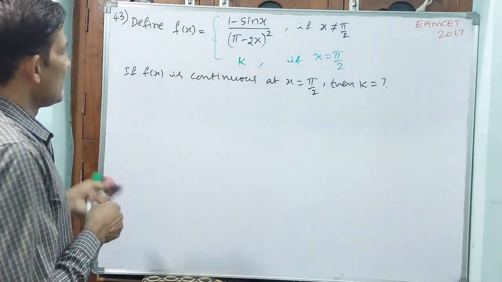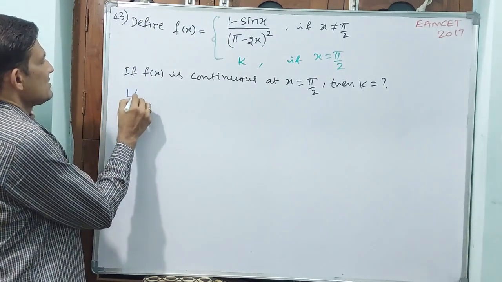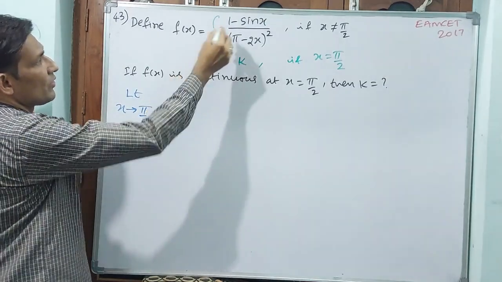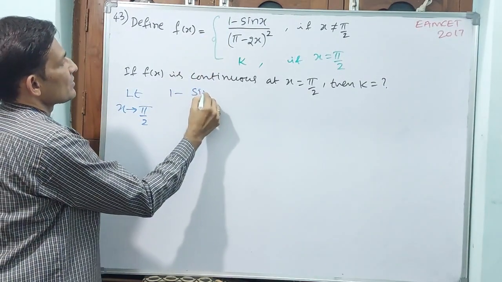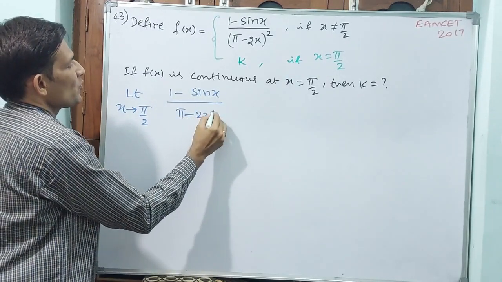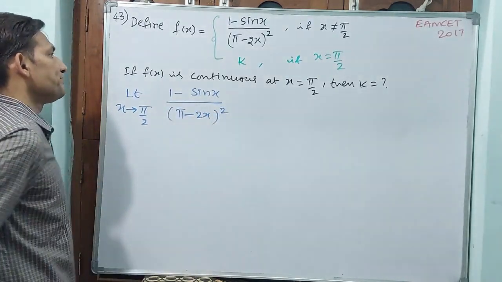Let us proceed then. You see, limit x tends to pi by 2 of (1 minus sin x) by (pi minus 2x) whole square.